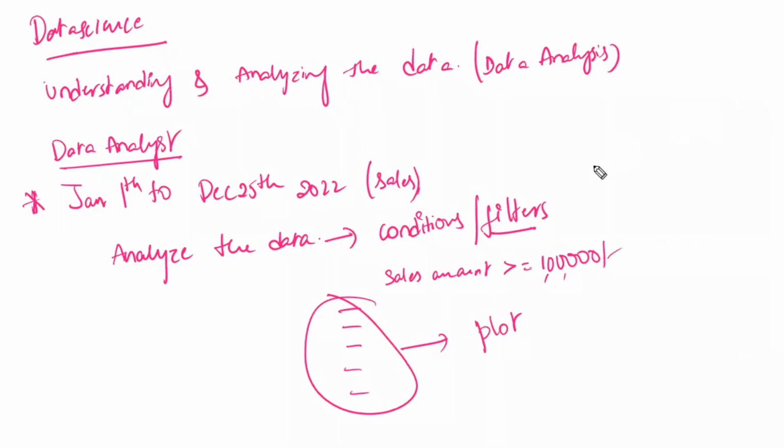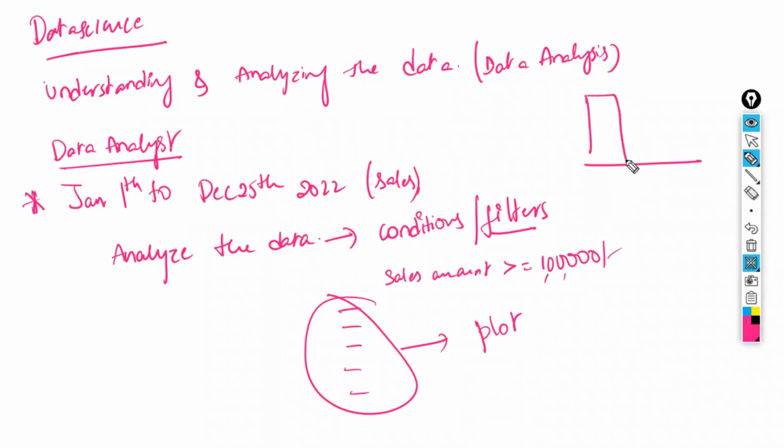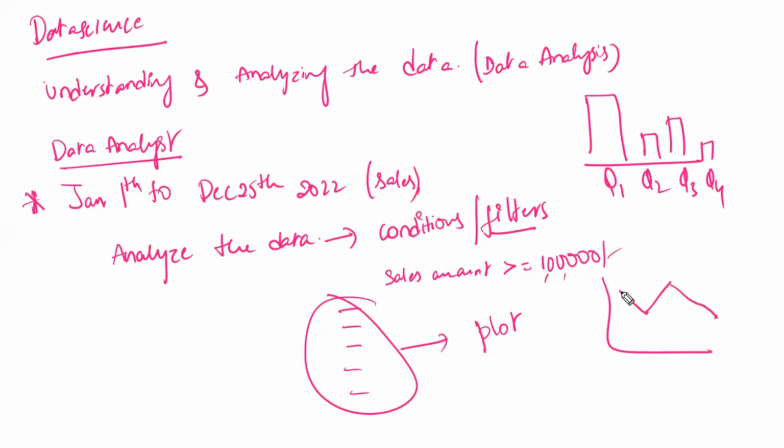So what we are going to do is keep it in charts. Some kind of bar chart like this we are going to create, and we'll show the Q1 profit, Q2 profit, Q3 profit, and Q4 profit using the bar chart or the line chart. For example, from Q1 to Q2 the profit was reduced. Again, from Q2 to Q3 the profit increased. Again, the profit has dropped heavily. So we are analyzing the data and explaining the data. This is the data analyst role.